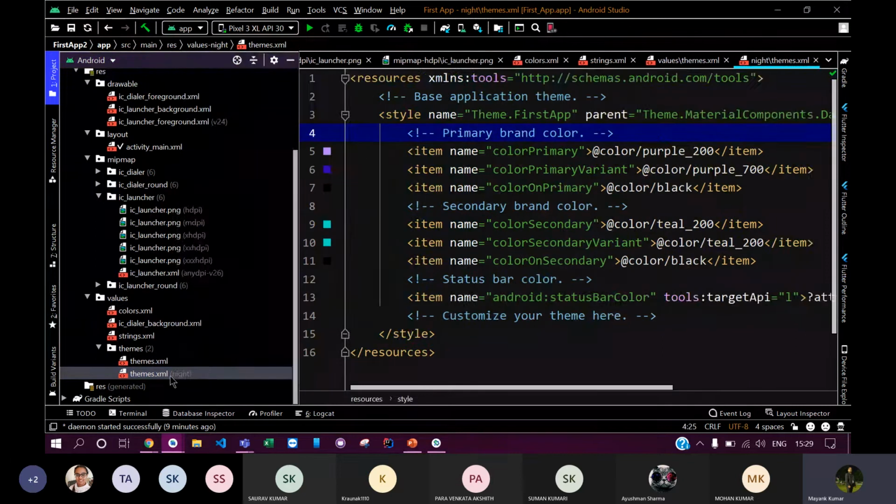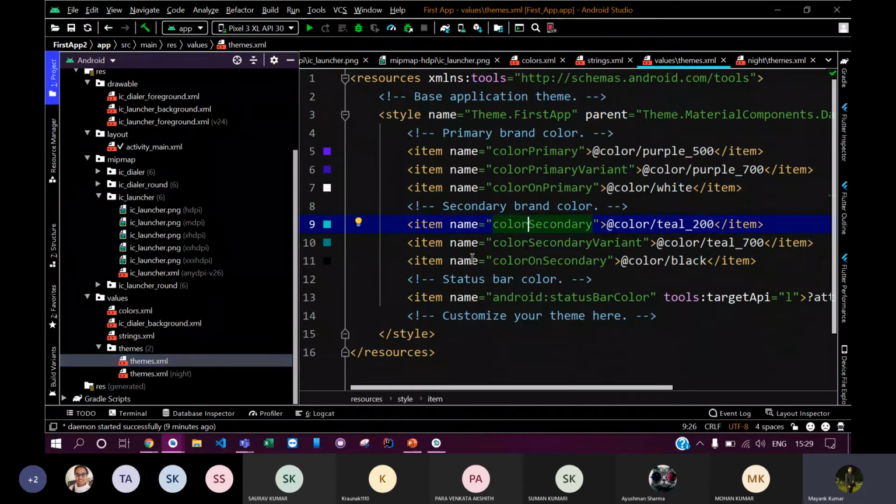If you can see here, it is written night, meaning this theme file is used when your Android phone is in dark mode, and this theme file will be used when your Android phone is in light mode. Okay, so I hope that it has started. Yeah, so let me just run it.